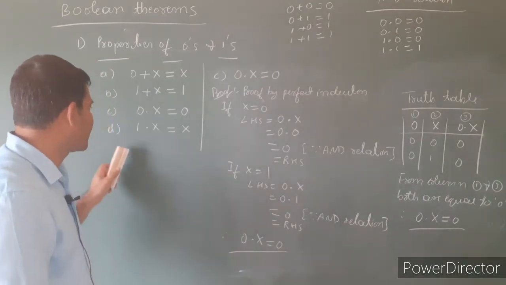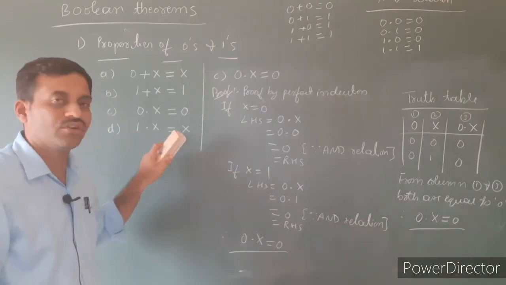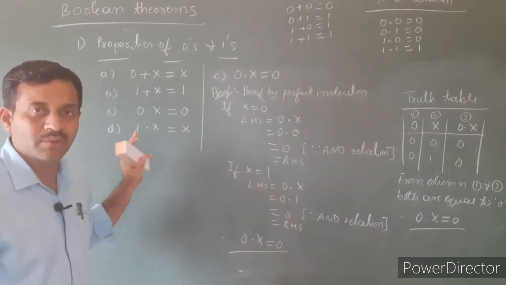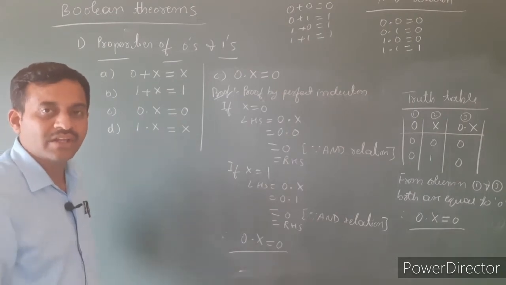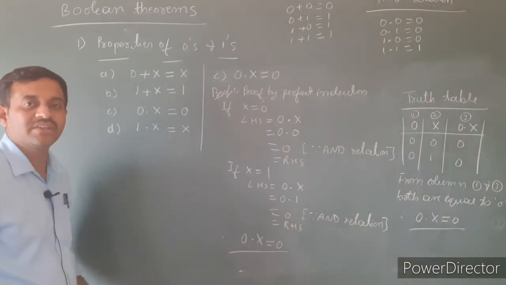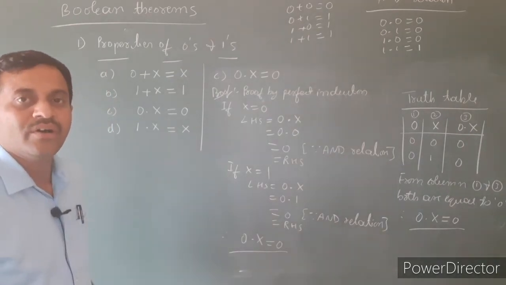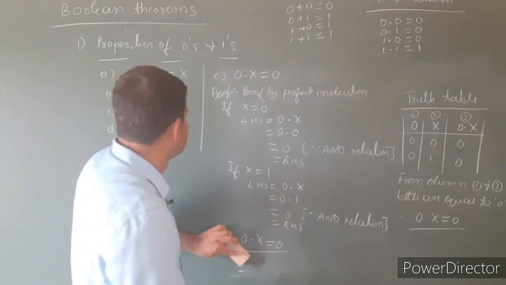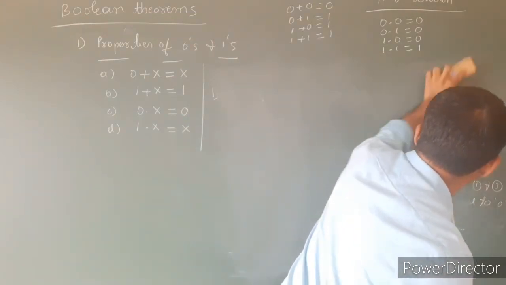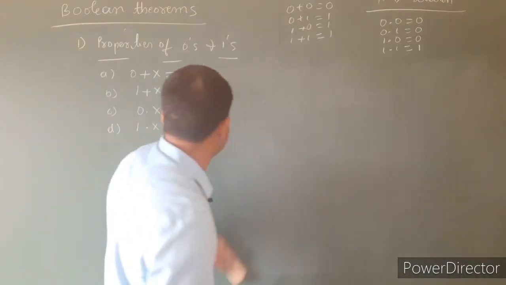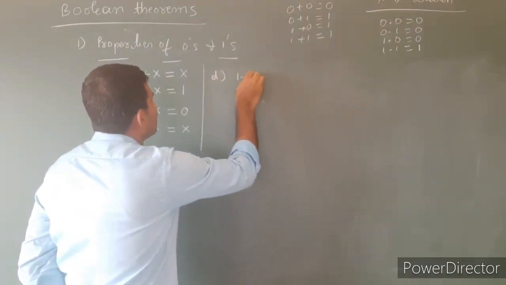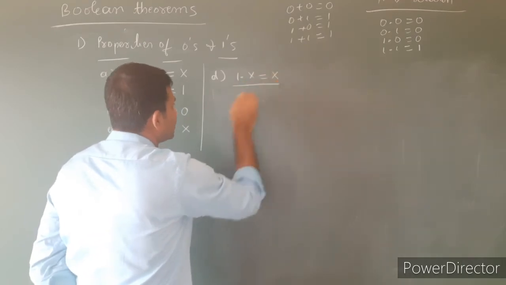Let's consider the fourth one, 1 into x is equal to x. What is the meaning of that? 1 is ANDed with any variable. It is always equal to the variable. 1 is ANDed with any variable is always equal to the variable. Fourth one, 1 is ANDed with a variable which is equal to the variable.